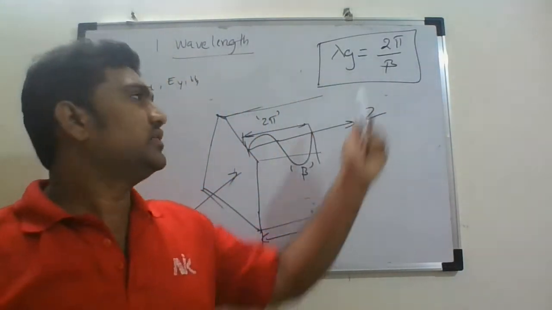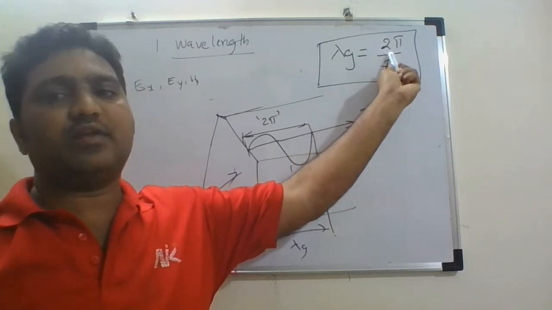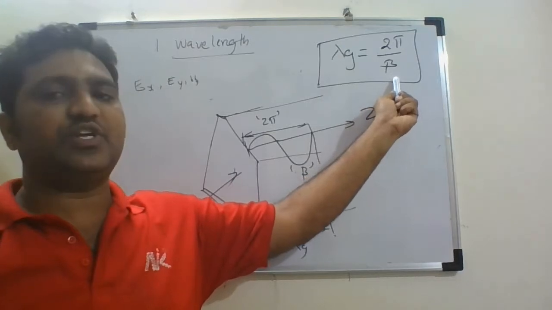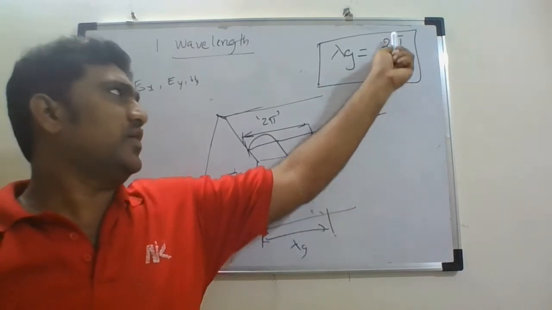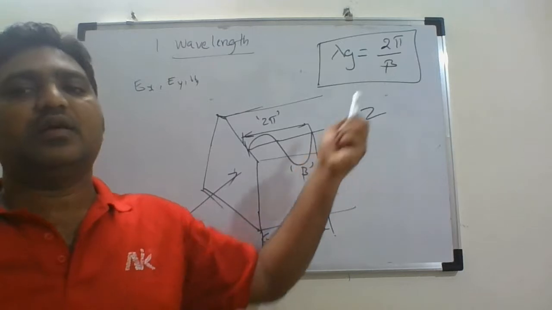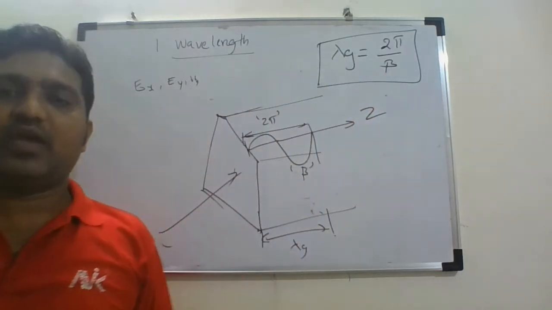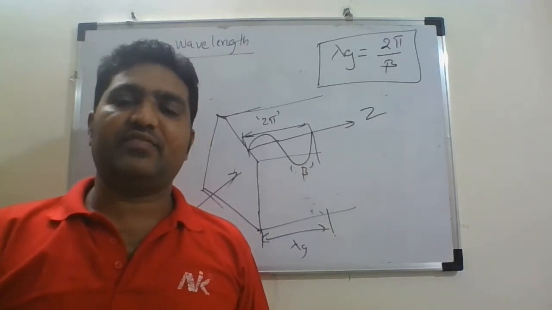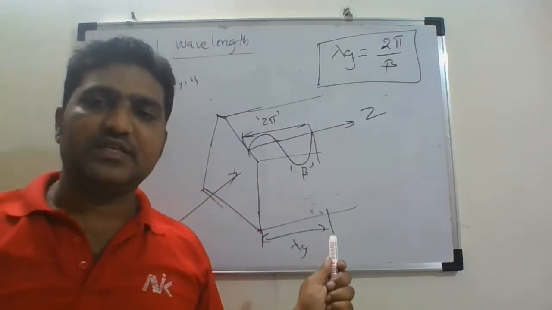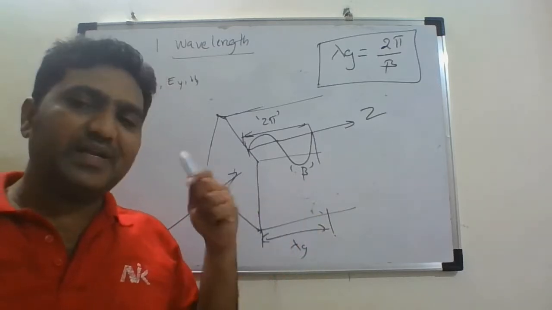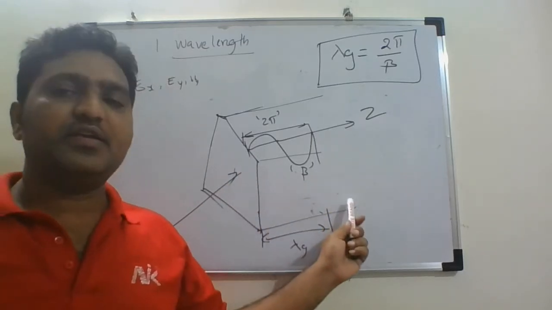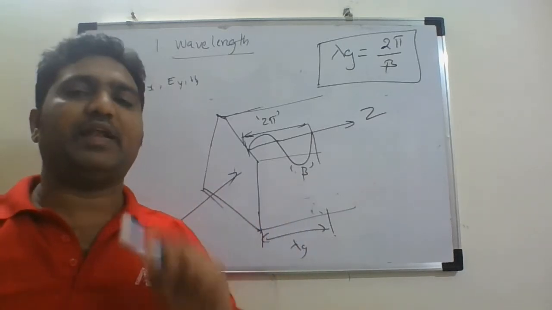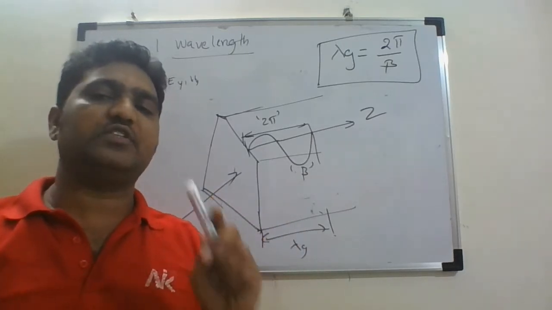Okay, simple. So again, what is the final target we want? We want a phase shift of 2 pi radians, and the rate at which it is changing is beta. Based on this, I will get my distance. So guide wavelength is the distance traveled inside the waveguide by a wave to achieve a phase shift of 2 pi radians, or to complete one full cycle.